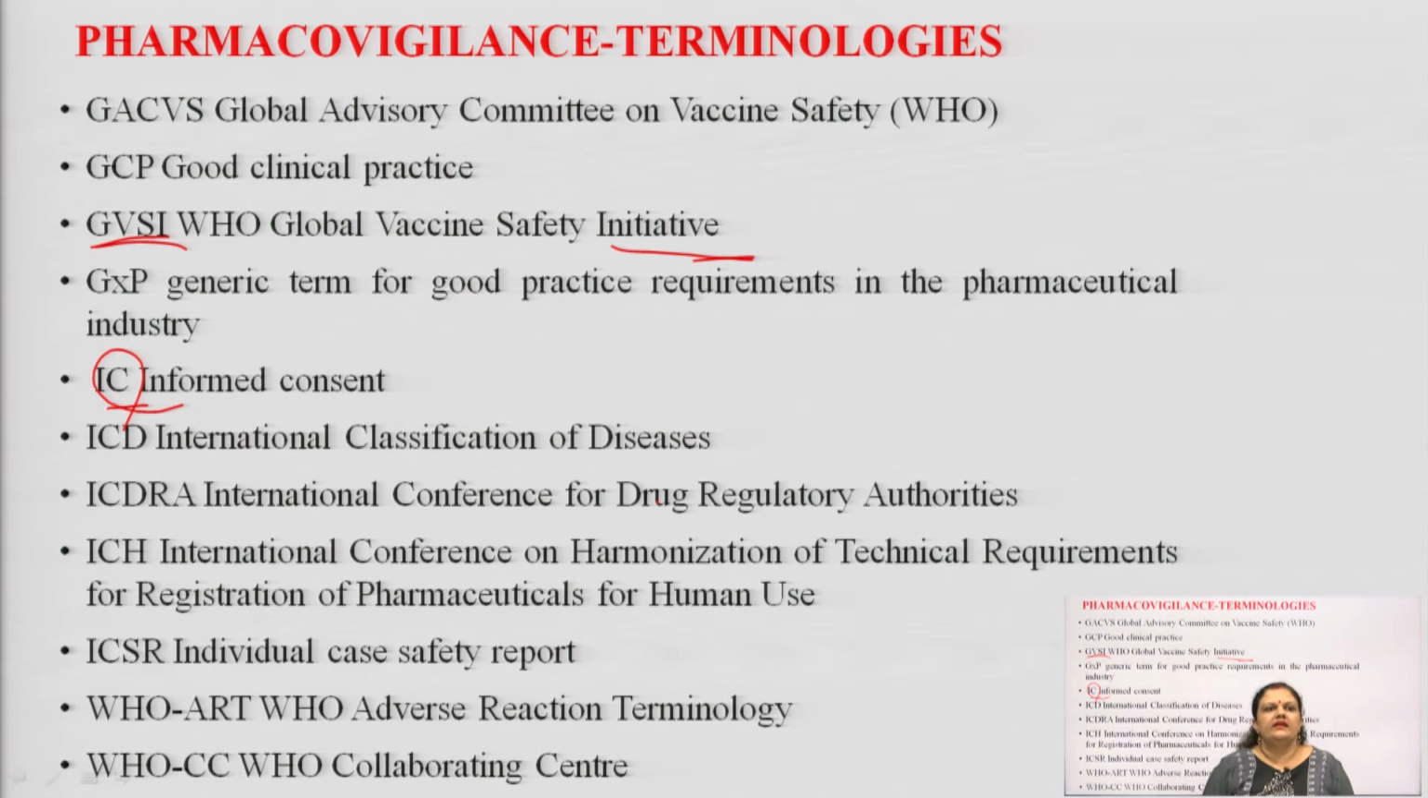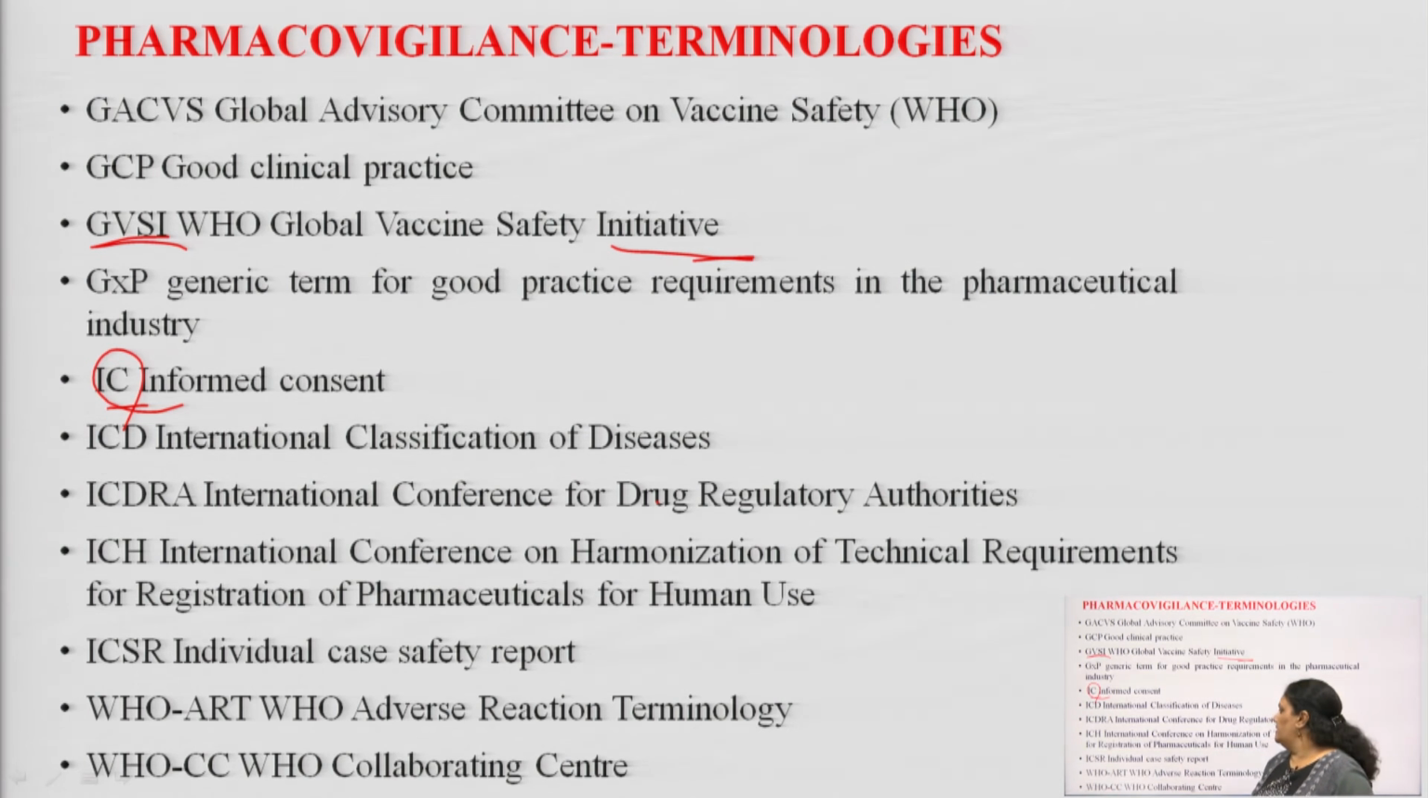Next is ICD, International Classification of Disease. We already covered this PowerPoint presentation in our previous lectures. Next is ICDRA, International Conference for the Drug Regulatory Authorities, or you can say Drug Regulatory Affairs. Next, ICH, International Conference on Harmonization of Technical Requirements for the registration of pharmaceutical products for human use. Next is ICSR, Individual Case Safety Report.